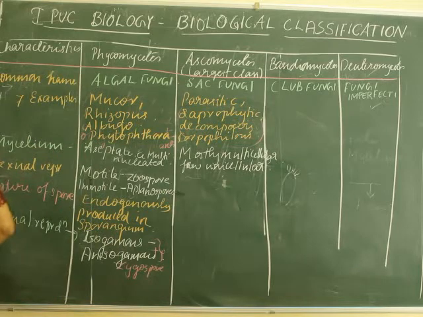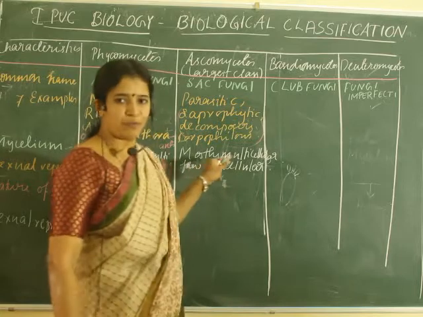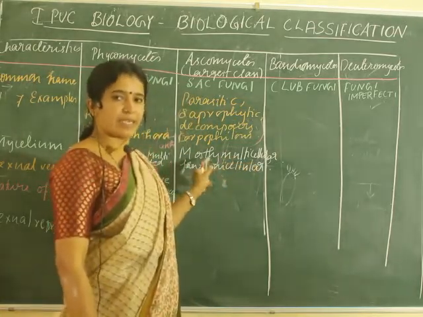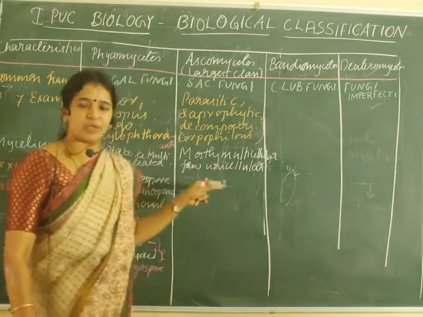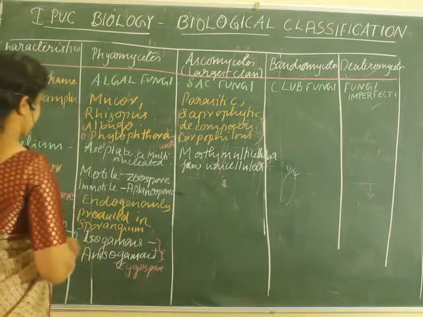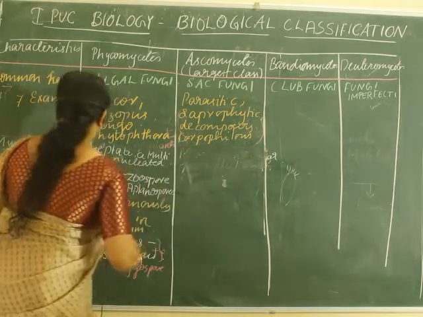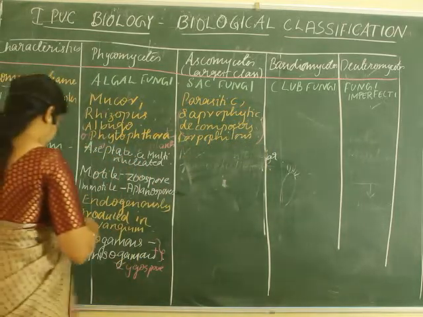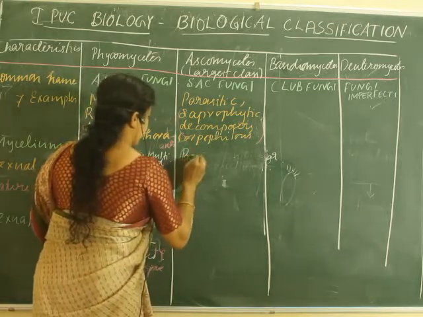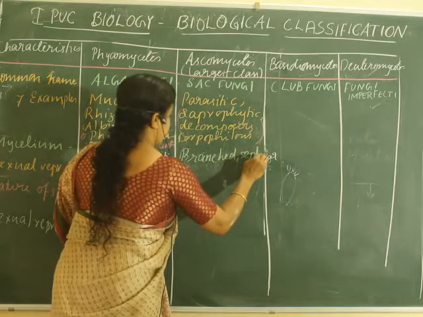Then, you know that multicellular means. Can you give an example for multicellular fungi which comes under Ascomycetes? Penicillium. Penicillium comes under the Ascomycetes, where penicillium is used in the production of antibiotics. Then let us understand about the mycelium. What about their mycelium? Already I told you. Except Phycomycetes, all others are branched and it is septate.